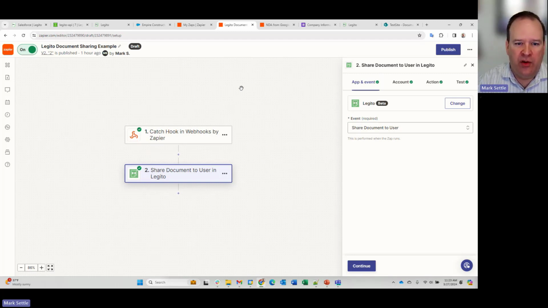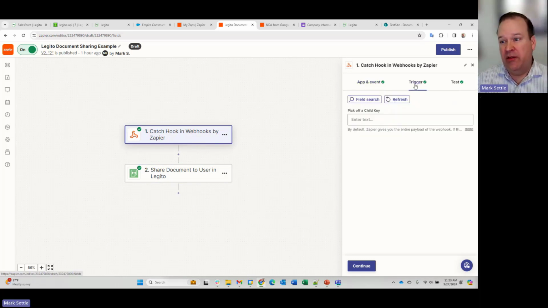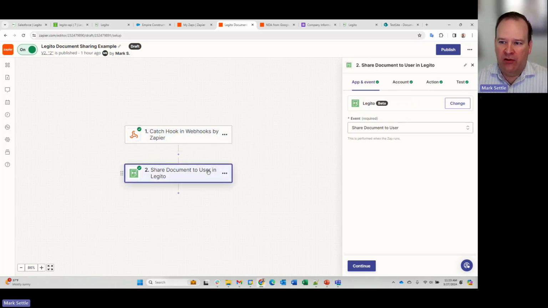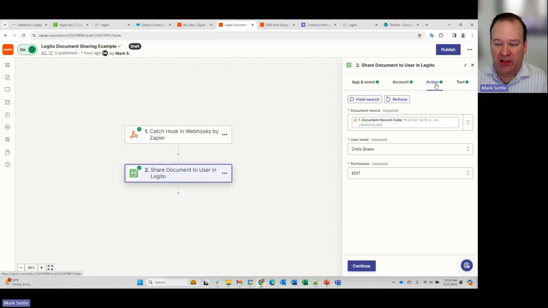So if I look at these steps, the first you can see is the webhook, and it's a webhook to Legito, and it can look at the specific trigger, and I can test the webhook. But then in Legito, I can say, what do I want to do with this Legito step? Well, I want to share a document to a user. I can set the account, so this is my API key information. It's just configuration, right? And then I can choose the specific action that's going to happen.